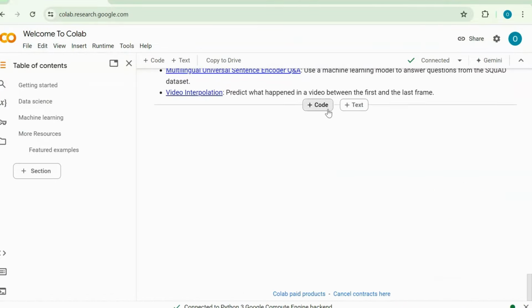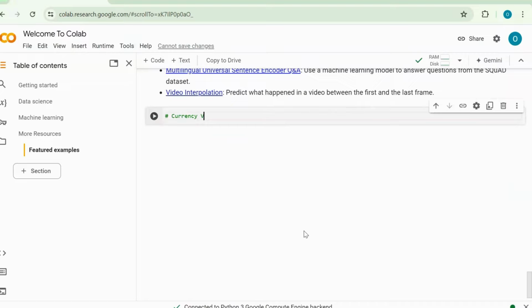And now before we can start, let's click on new code cell and let's say hashtag, then let's say currency converter. And now after this, let's add a hashtag and say title. And now we have a currency converter here. Let's click on enter twice, and now we're ready to begin.